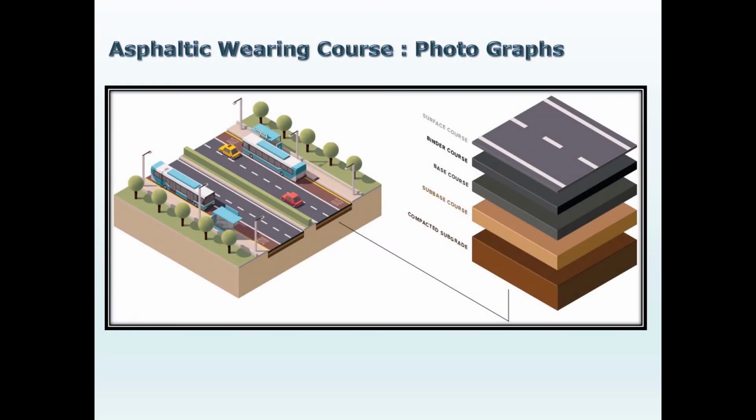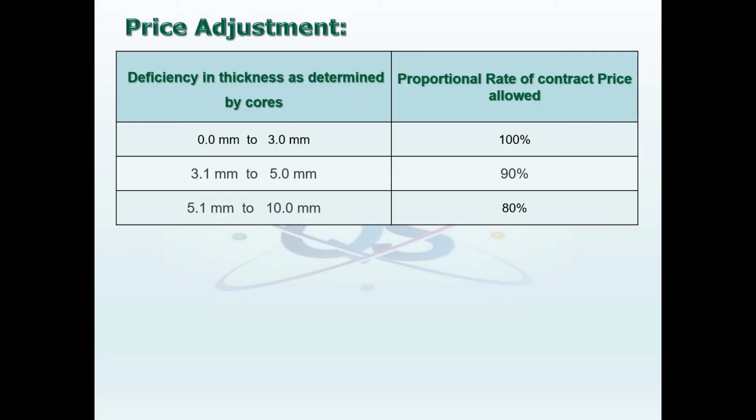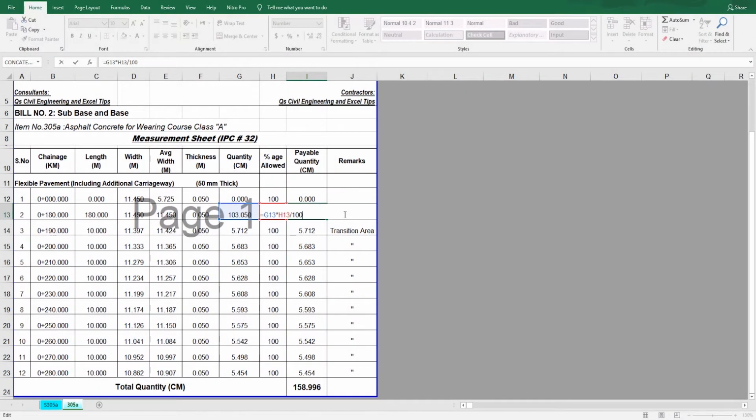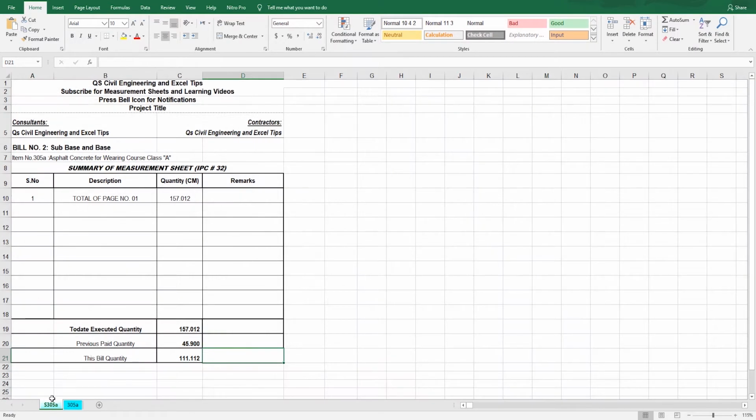And my today video will cover the asphaltic wearing course as well. The tolerance of plus minus 3 mm shall be allowed in compacted thickness of wearing course. You can make the following price adjustment: the quantity into the percentage allowed divided by 100. 0 plus 190 width is different from the previous one. This is because of transition area. Let's say we have the core thickness on 0 plus 190 is 80%, 90%, 95%. This is the total quantity which is payable. I linked this quantity in summary.